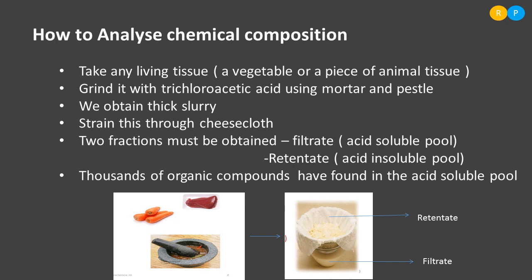That is not required here, but we have to understand that one fraction that consists of biomolecules is the acid soluble pool. Nearly thousands of organic compounds are found in it, which implies that carbon containing compounds are present in the acid soluble pool.